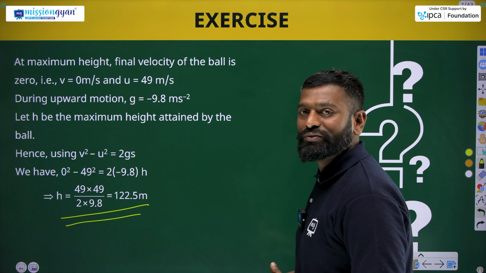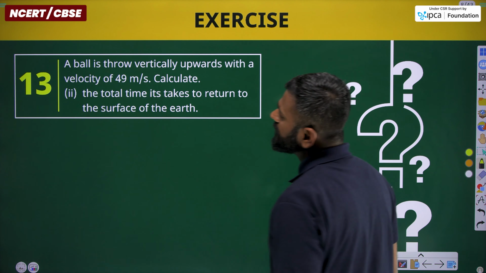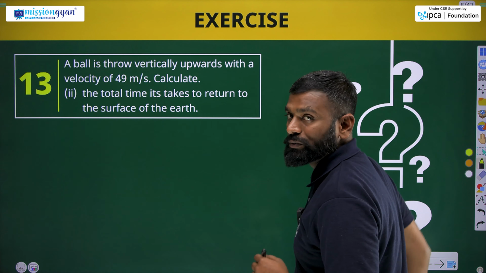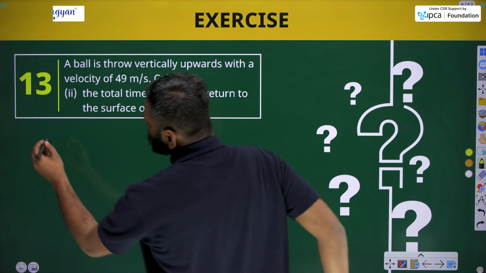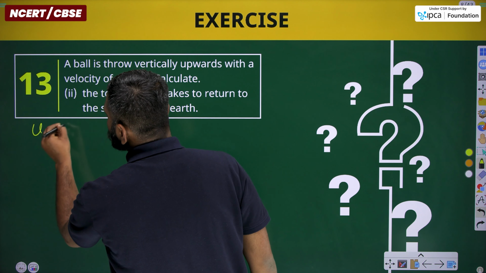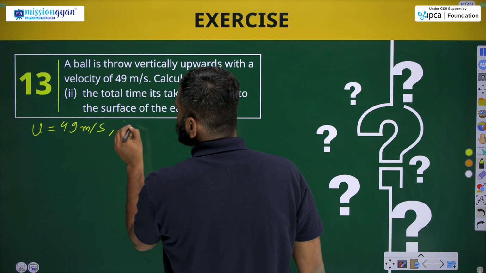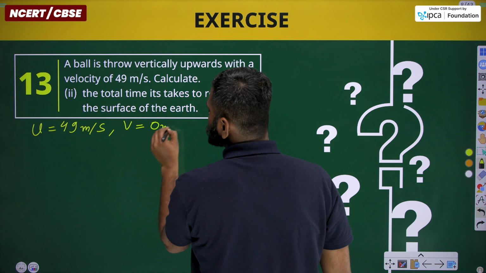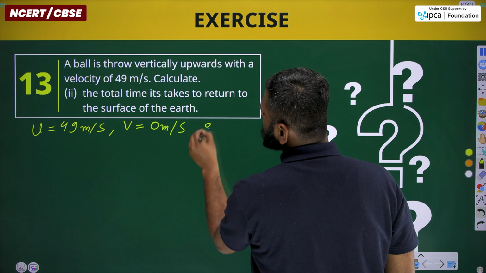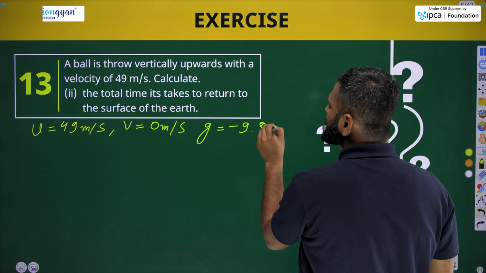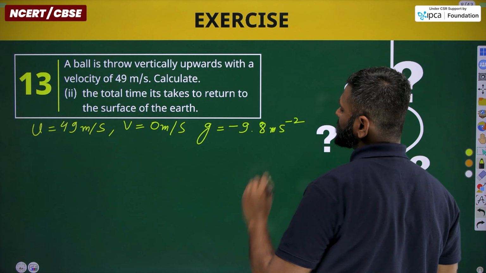Let's check the other part of the same question, that is the total time it takes to return to the surface of earth. Now what we know is that initial velocity is 49 meter per second, v is 0 meter per second, and g is minus 9.8 meter per second square.